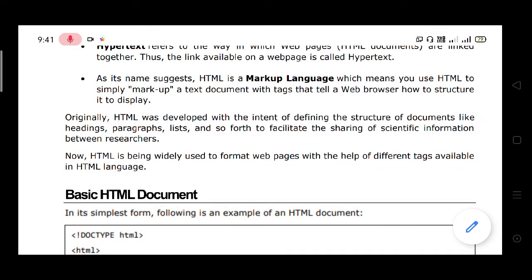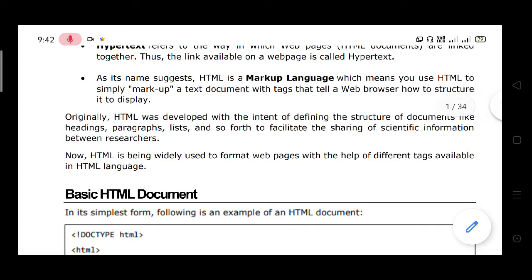In a web page, if you want to display the name of the web page, you write it as a heading. Paragraphs mean the text content of the web page.